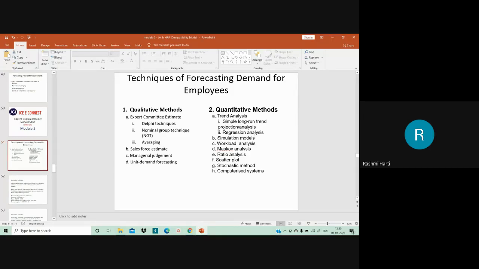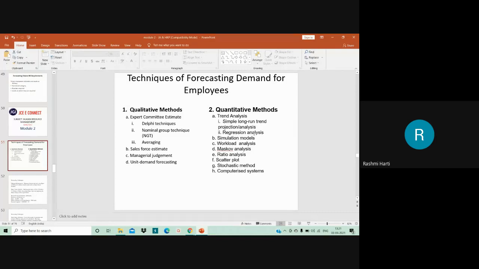Apart from that, you have regression analysis. It is nothing but a statistical tool which helps us to estimate or predict unknown values of one variable from known values of other variables. So in regression analysis you calculate the unknown variables which cause the changes in the business environment, with the analysis of the known variables.